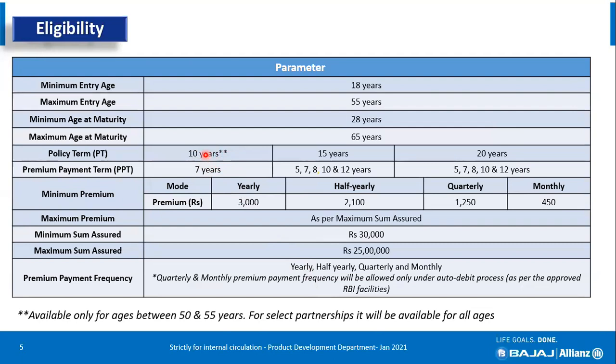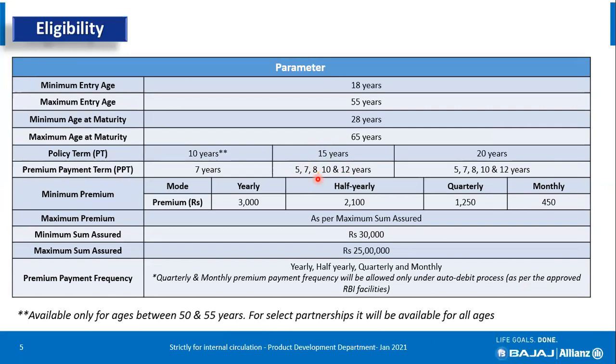What we have introduced is a 15-year policy term. Earlier it was 5, 7, 10, 12. Now we have introduced an 8-year PPT, which was not there earlier, since many companies in the market have the same and it was a lucrative option. We have introduced 5, 7, added 8, and 10 and 12 also. So if a customer chooses a 15-year policy and says, I want to pay for 7 years and get maturity at 15 years, this option is allowed. In addition to 7, 8 years is also allowed. Earlier it was not there.